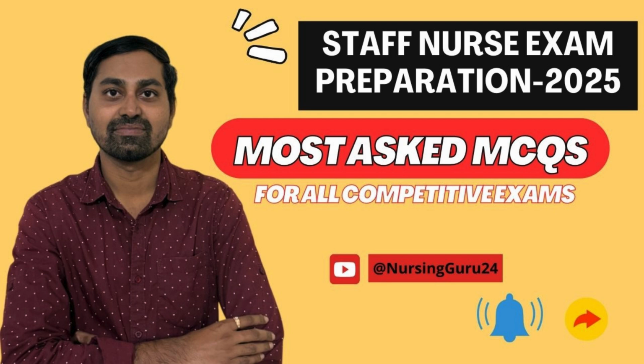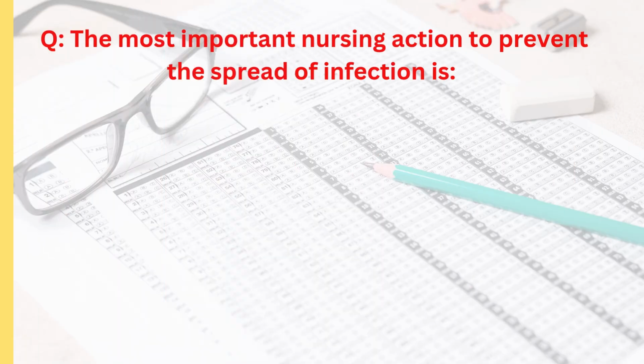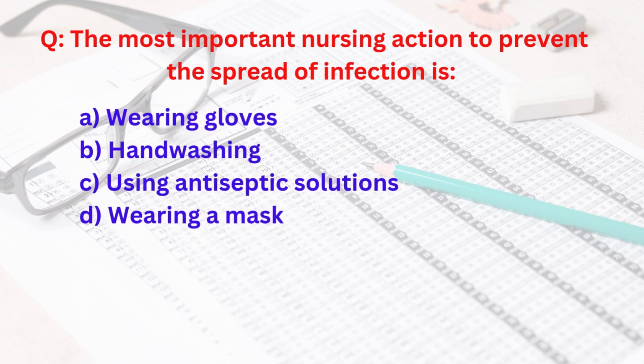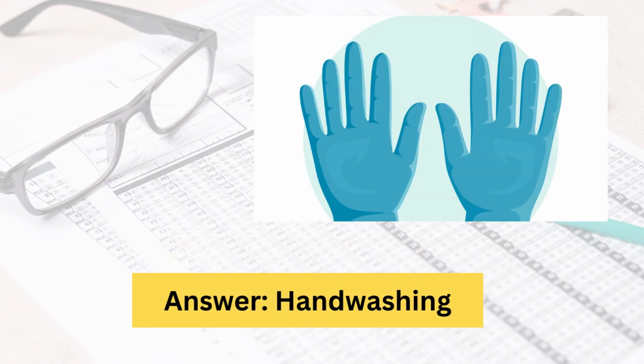Let us start with first MCQ. First question is the most important nursing action to prevent the spread of infection is. Options are wearing gloves, hand washing, using antiseptic solutions, wearing a mask. Here the correct answer is hand washing.